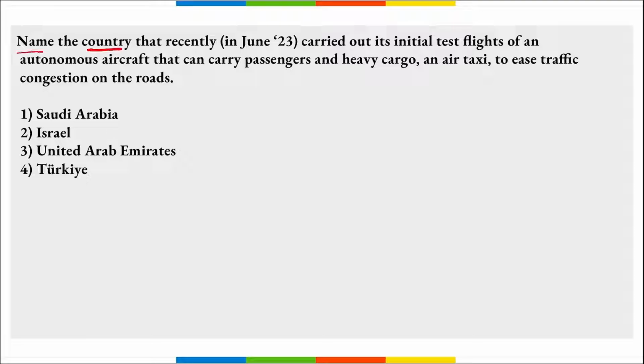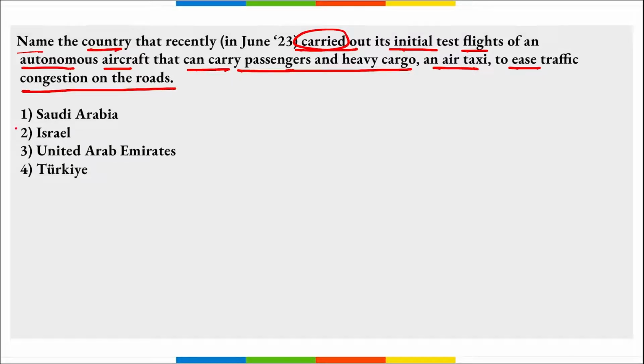Next, name the country that recently carried out initial test flights of an autonomous aircraft that can carry passengers and heavy cargo, an air taxi, to ease the traffic congestion on the roads. It is Israel. I repeat, Israel recently carried out their initial test flight of this autonomous aircraft.